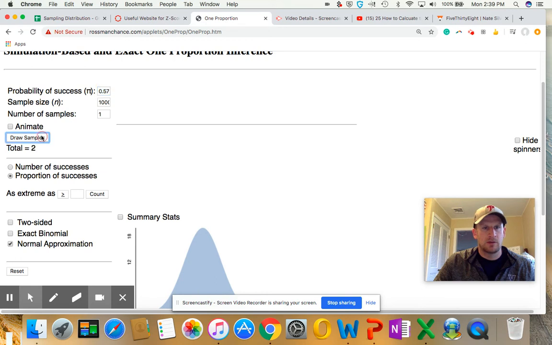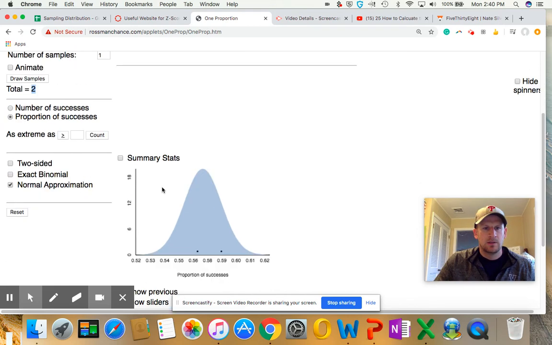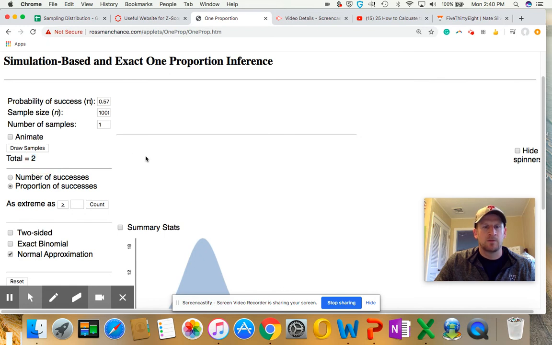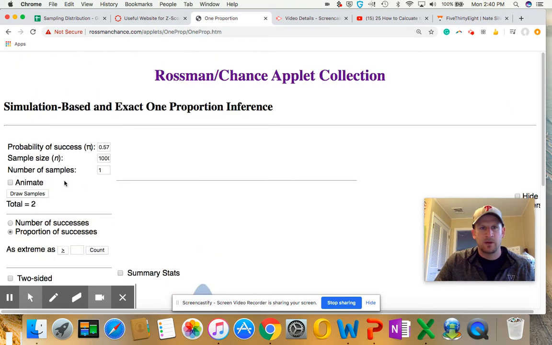Let's do another one and see what we get. Okay, so we're gonna click on draw samples. And one thing I like about this website is it keeps a cumulative total for you. Until you hit reset, it'll continue to keep that cumulative total. All right, so the first one we had was at 59%. The second one's a little bit closer to 57. It looks like it's at 56. All right, let's do another one.